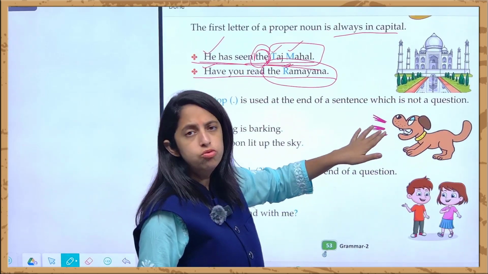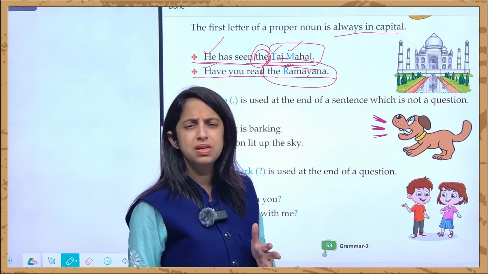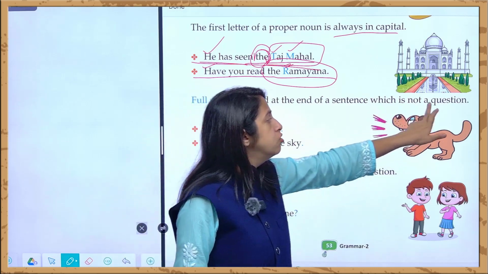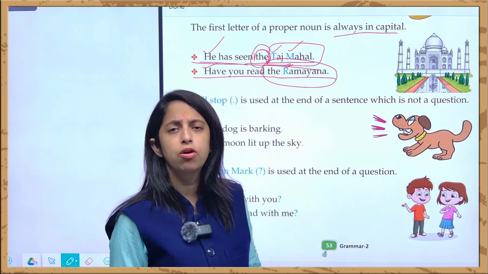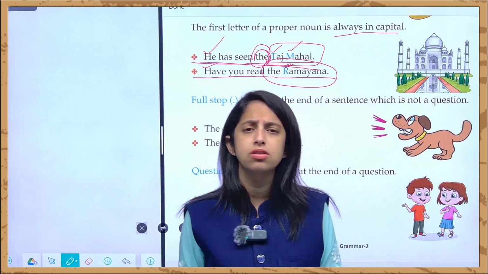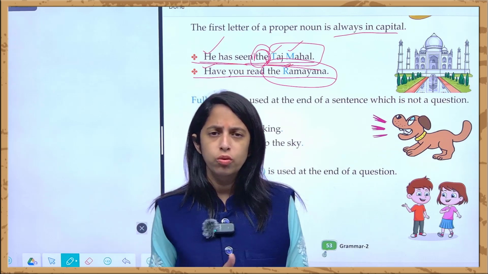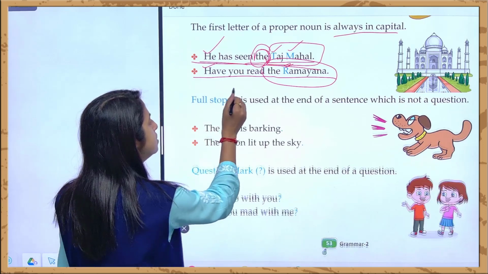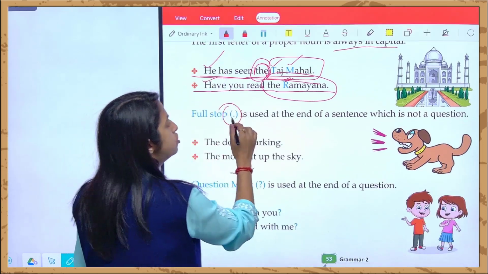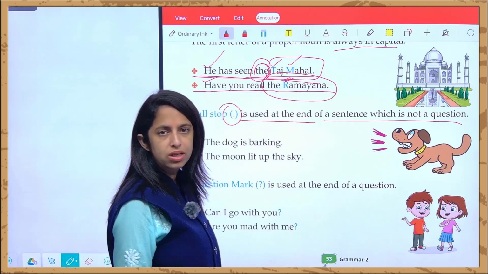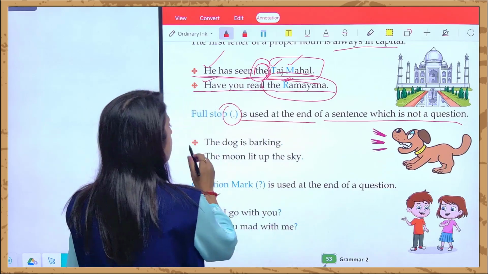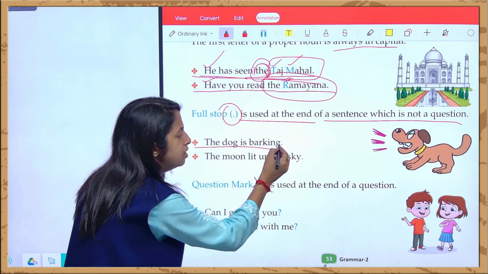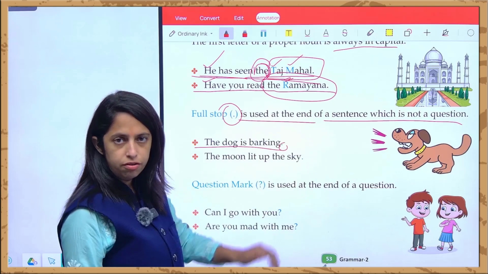And now, where is the full stop used? Full stop is basically used to pause, to रुकना, और रुकने के लिए, which is not a question, जो कि कभी एक question ना हो, because I am already explaining this concept in every chapter. If any W question will come in between, you have to place a question mark at the end. Whereas this full stop is used at the end of the sentence, which is not a question, जो कि एक question नहीं है. The dog is barking. This is a simple sentence where it's a statement, where you can see a full stop is placed at the end of the line, right?